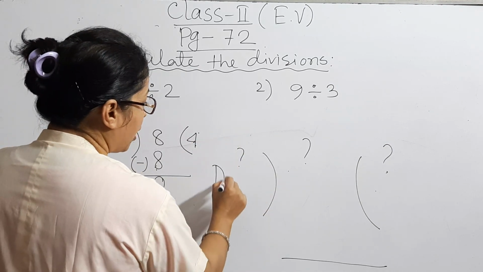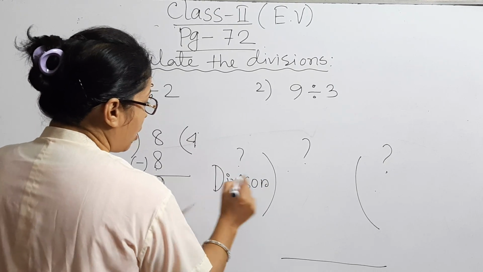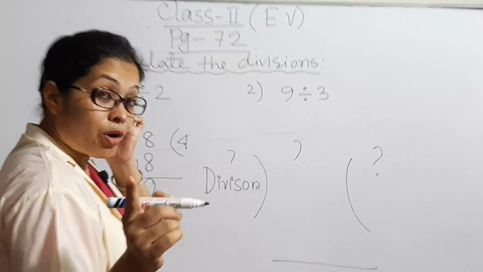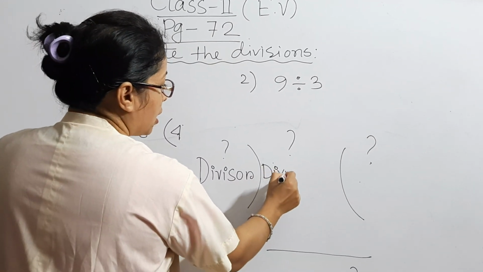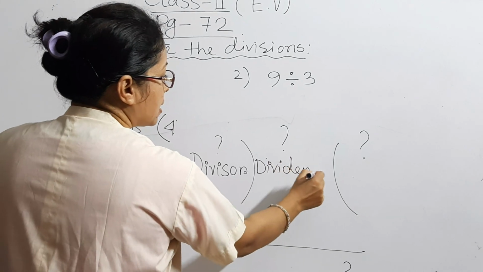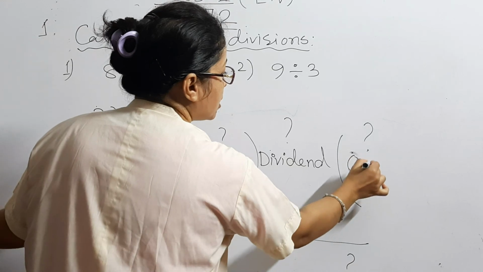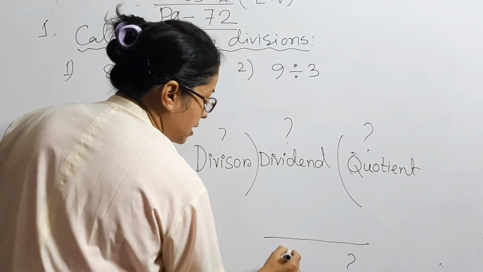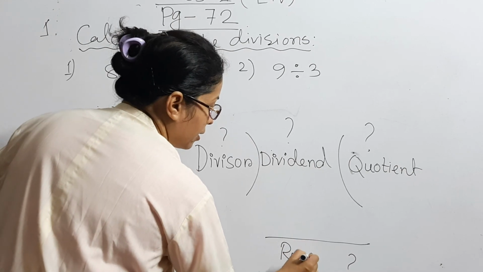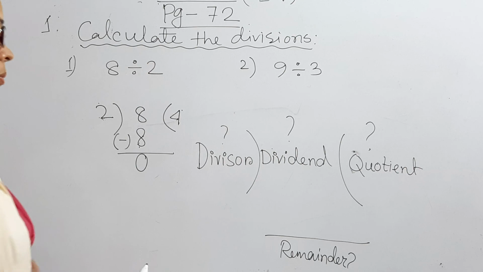This is called the divisor. Mind it, dear students. Please write it in your copy. This is divisor. This is dividend. And this is quotient. And this is the remainder. Clear, dear students? This is called remainder.